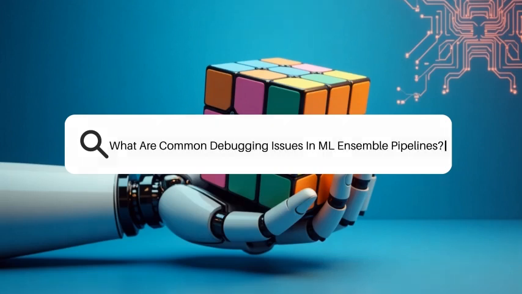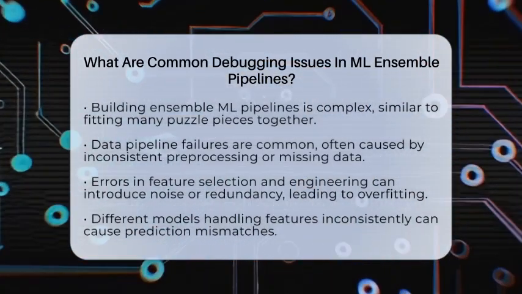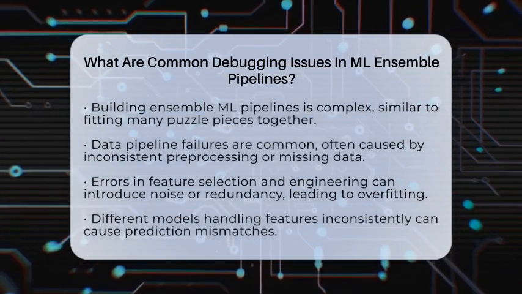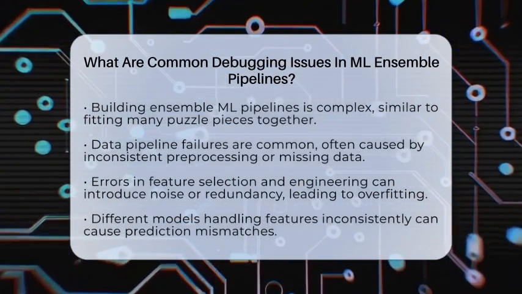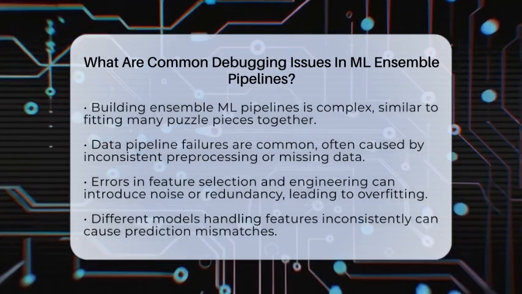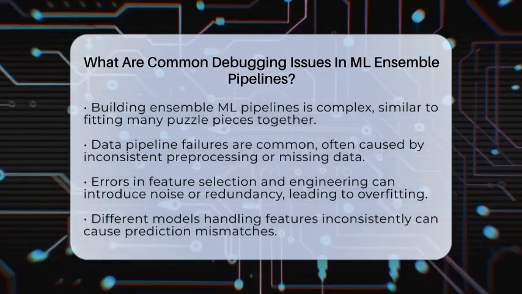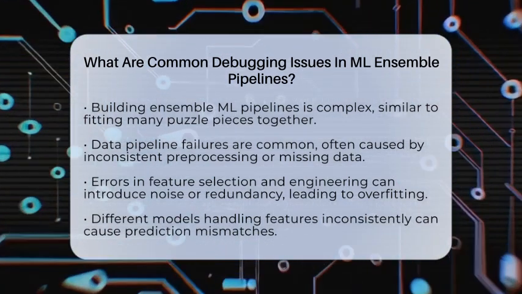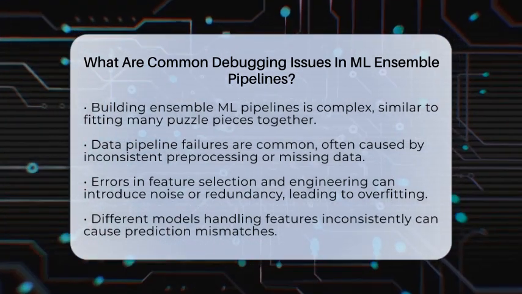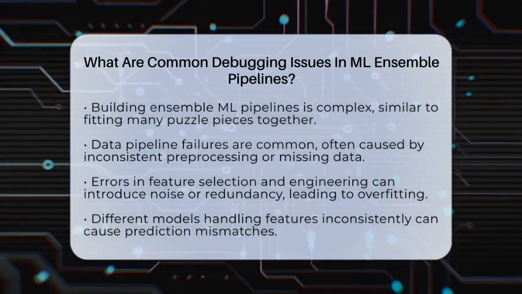What are common debugging issues in ML Ensemble pipelines? Imagine building a puzzle with many pieces that need to fit perfectly. Now picture trying to fix that puzzle when some pieces are missing or out of place. That's what debugging an Ensemble machine learning pipeline can feel like. These pipelines combine multiple models to make better predictions, but they come with their own set of tricky problems.